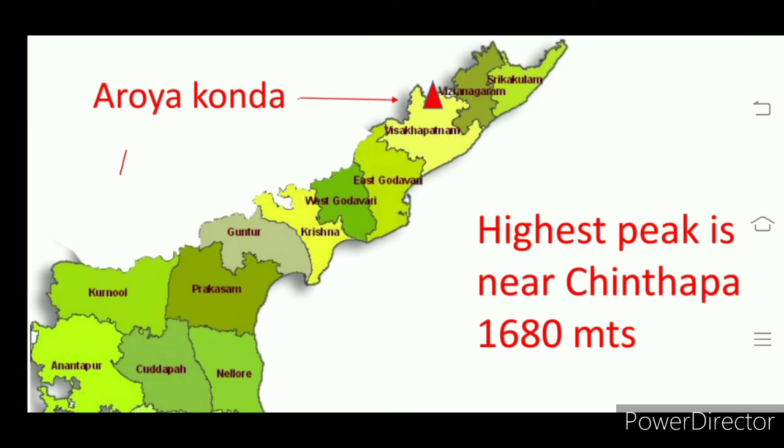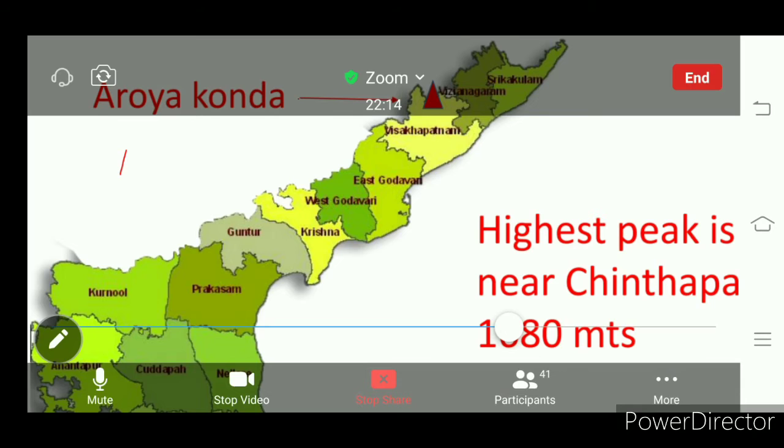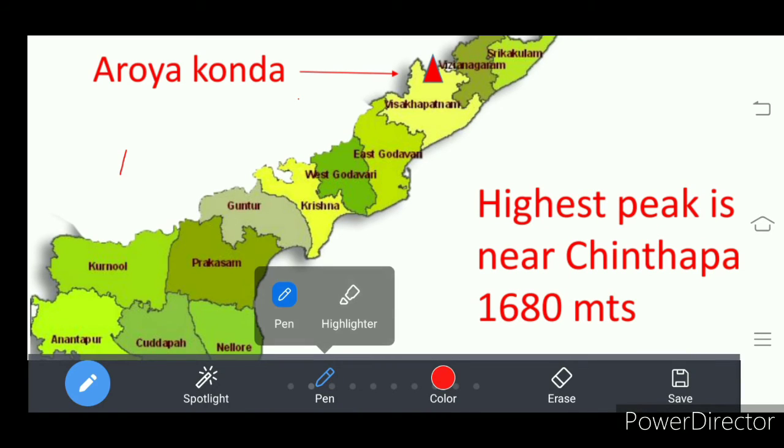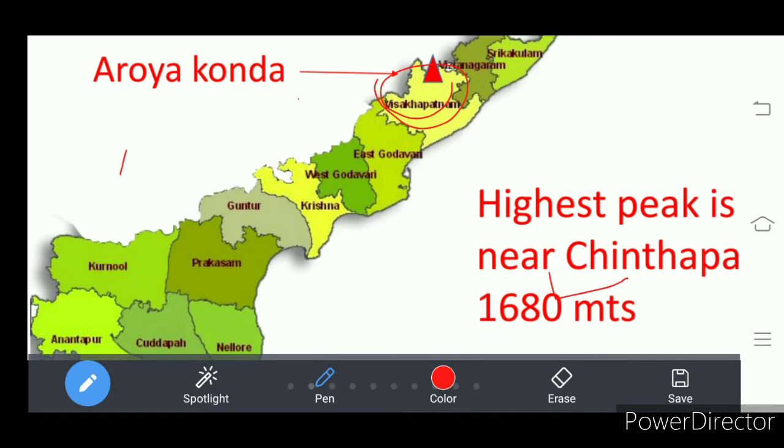Now look here. This is the highest peak, Aroya Konda, which is also called Aroma Konda. It is 1680 meters high, located at Chintapalli of Vishakhapatnam. In which district is it? Vishakhapatnam. In Vishakhapatnam there is a place called Chintapalli, and there Aroya or Aroma Konda is the highest peak.